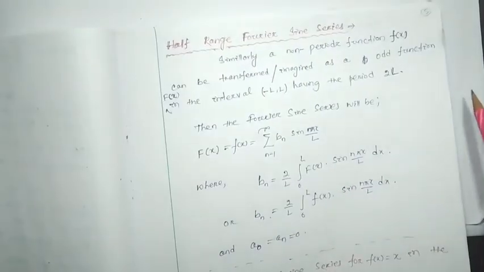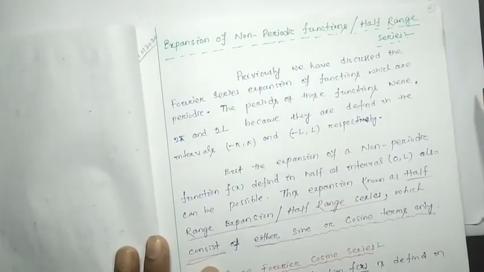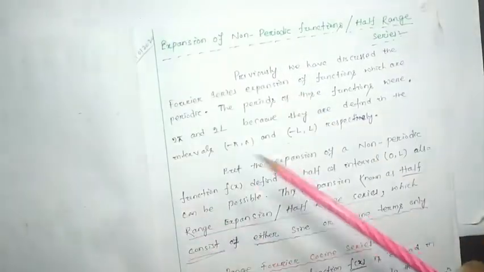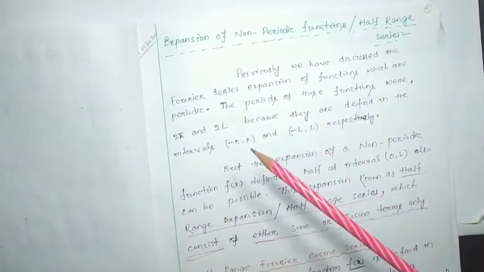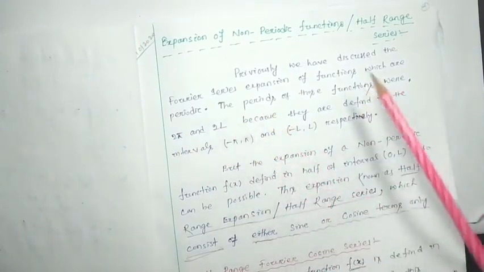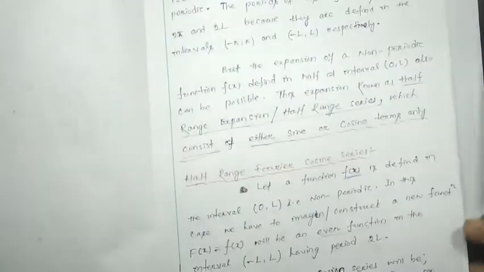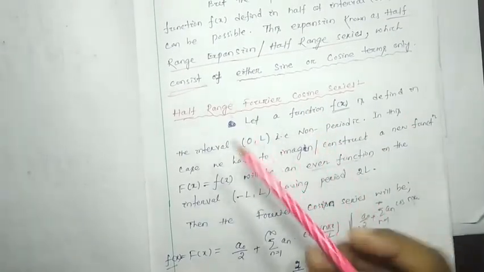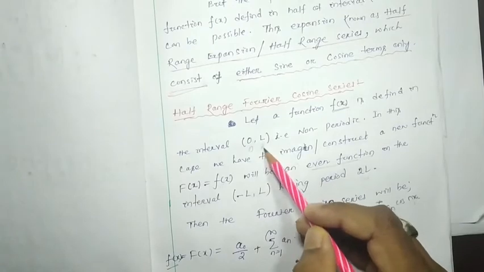In the case of half range series, we already studied that the function should have a period of 2 pi or 2l. Suppose a function exists in between 0 to l, meaning half range 0 to l, or in between 0 to pi.